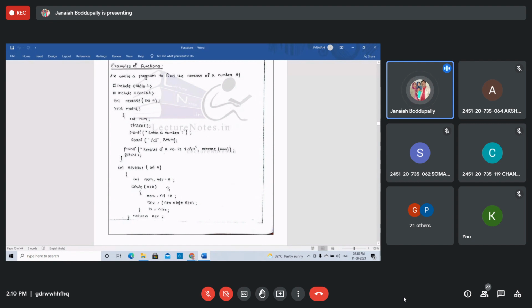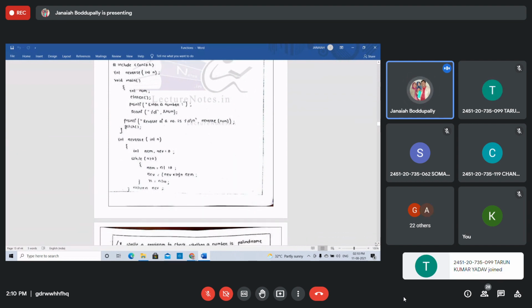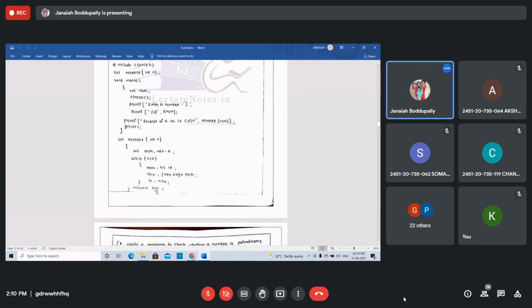Reverse is 0 initially. Find the remainder, remainder equal to n percent 10. Reverse equal to reverse into 10 plus remainder. N equal to n by 10, every time remove the last digit, until the n becomes 0. Then return reverse. The name of the function is reverse. Then what is the reverse number? Return this value reverse.